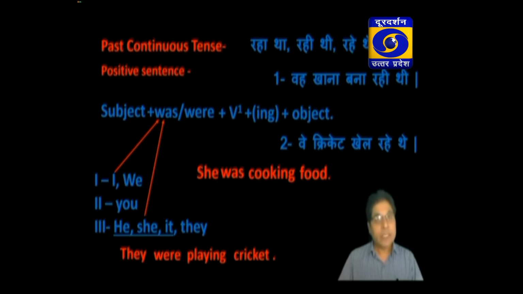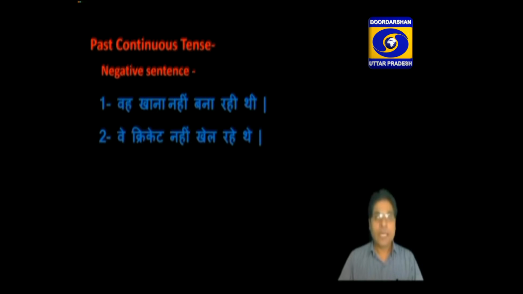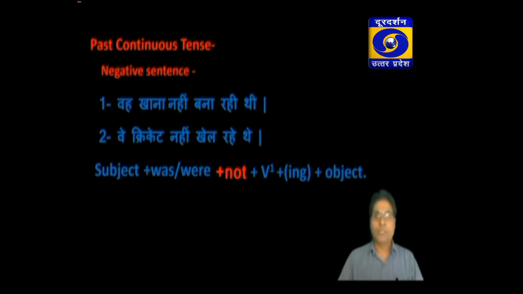Let us see the negative sentence of past continuous tense. The identification is the same, but there is a negation of work or negative information about the continuation of work in the past. As वो खाना नहीं बना रही थी. One more, वे क्रिकेट नहीं खेल रहे थे. To translate such sentences, we start with the subject and then the helping verb, and as a helping verb you have to use was and were, just as I have told you. Then not, then the ing form of the verb, and at last you have to write the object.